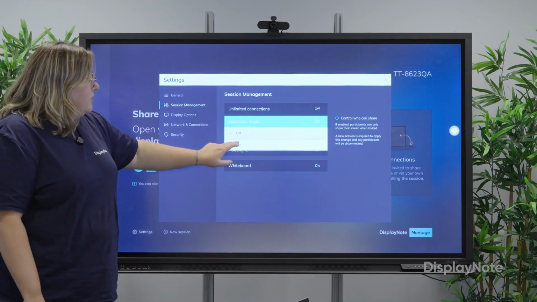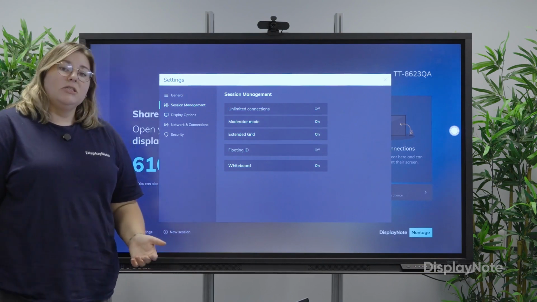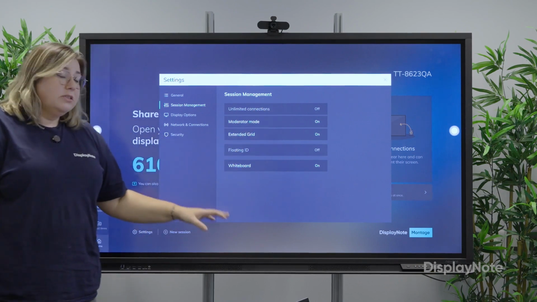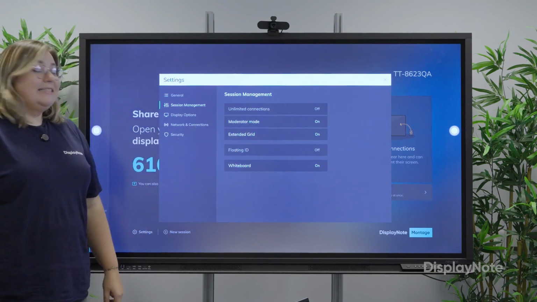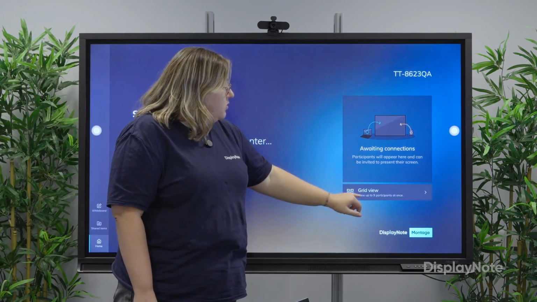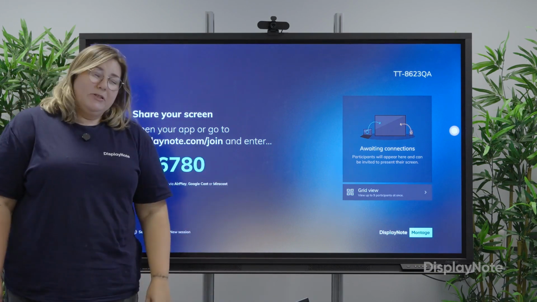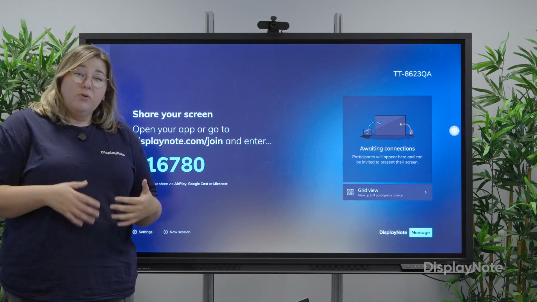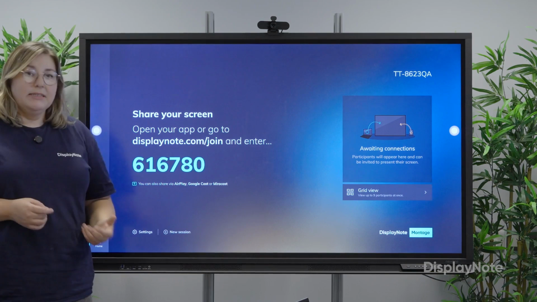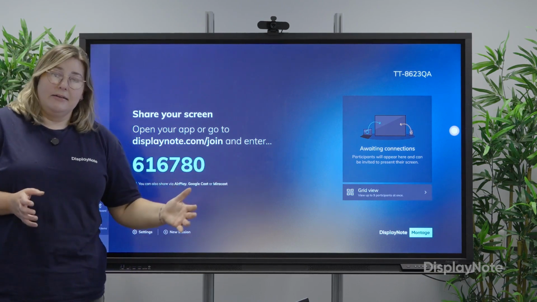So when I enable moderator mode, I can also turn on unlimited connections. What unlimited connections is going to do is it's going to allow the lobby to go from holding 4 users to up to 100. And it's also going to allow us to turn on extended grid view. And this is the counterpart to the feature you'll see underneath the lobby called grid view. Now, grid view is a collaborative feature that allows you to invite up to 4 users at once to share their screen to really interact and engage with your audience. And extended grid view is going to allow that 4-screen view to be expanded to 9.